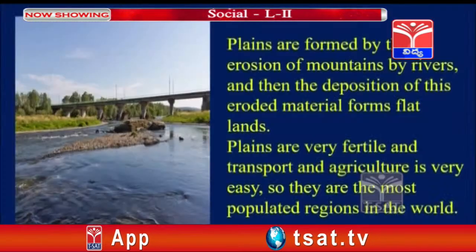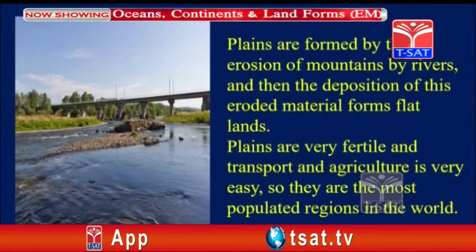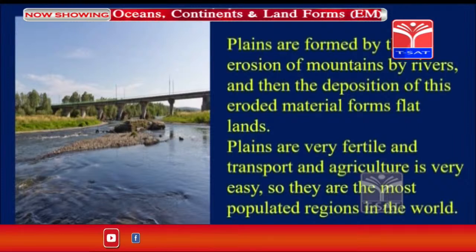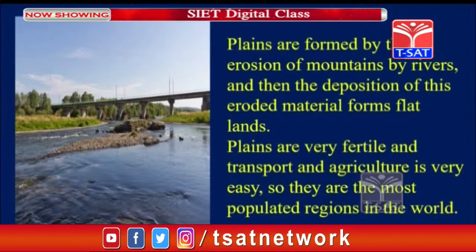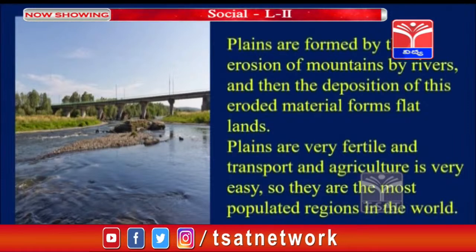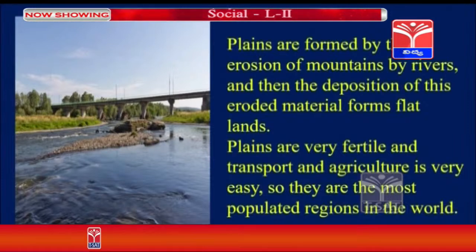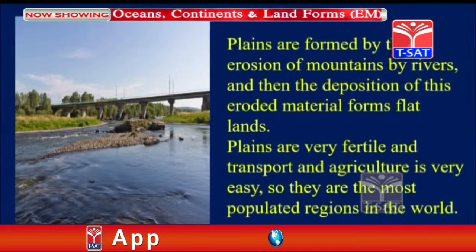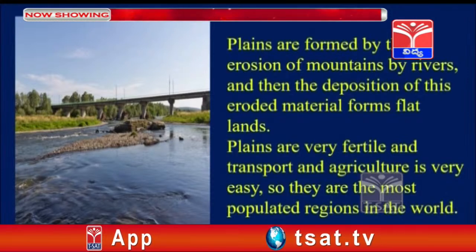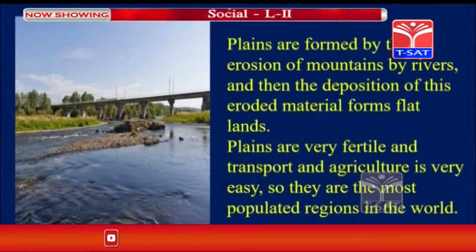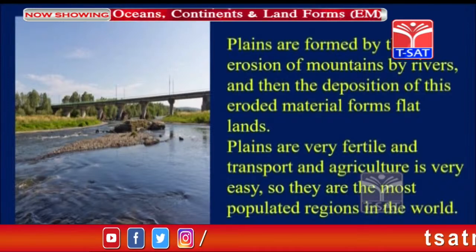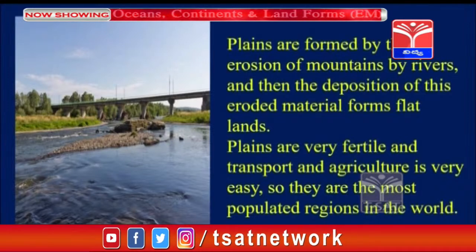Plains are formed by the erosion of mountains by rivers. When we see water flow, it will take out the soil. When you observe rainwater, it will carry the top soil, which we call erosion. Like that, some mountains are eroded by rivers, and these plains are formed. We can see the Gangetic plain in India is an example of that.